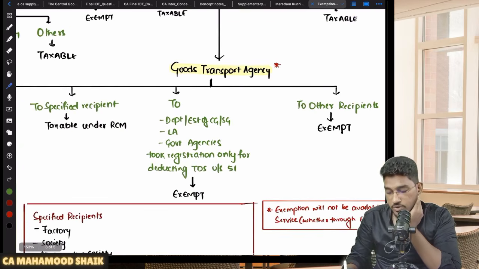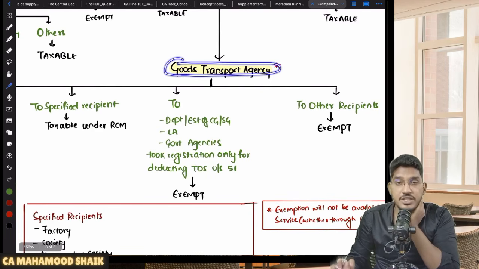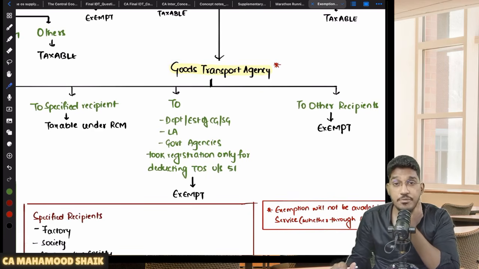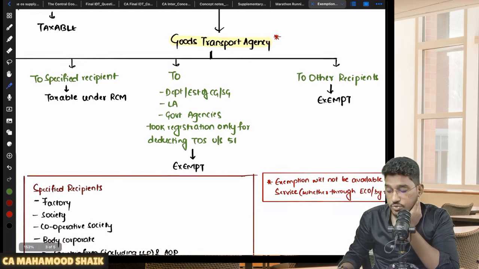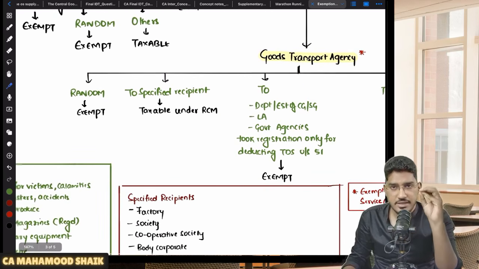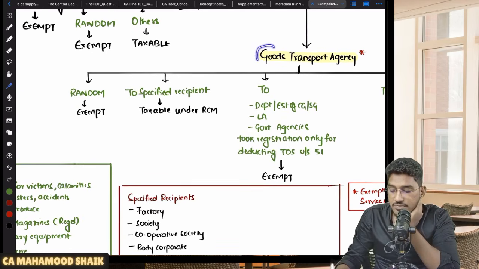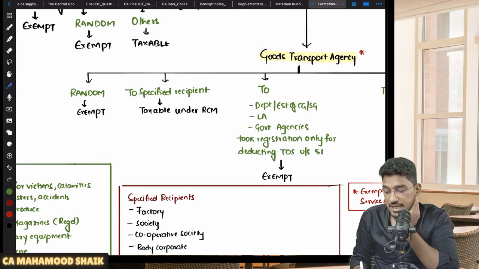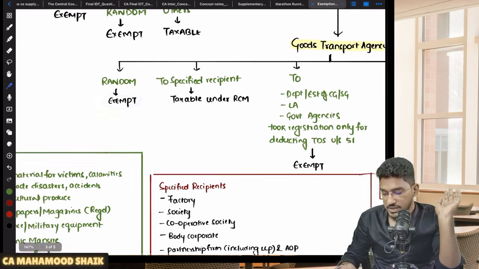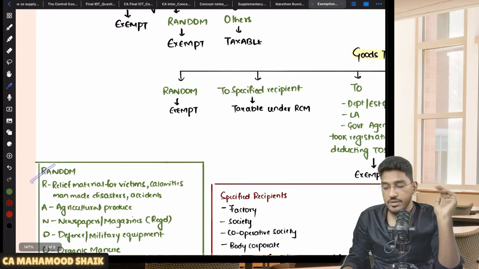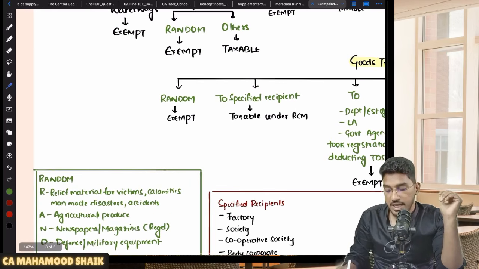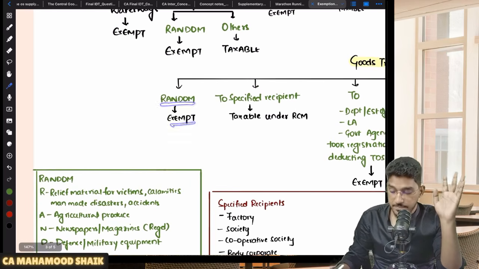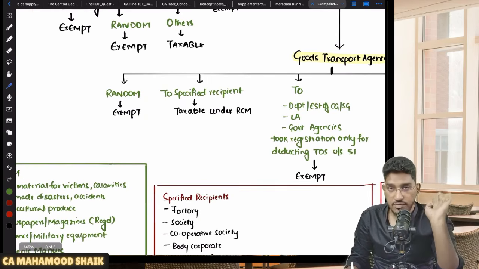Now, even in GTA, if the transportation of goods services are provided by GTA, you have to check. In most of the cases, it is taxable, that too under RCM, and in few cases, it will be exempted. So, for services of transportation of goods by road by GTA, we need to follow this order. In case the goods transported by GTA fall under random category. Sir, what is random category? This we have already covered. So, if the goods are transported by road through a GTA and they are falling under random category, exempt.